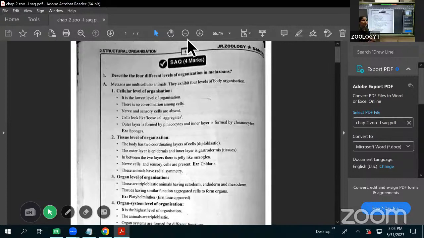Good afternoon. Welcome to Zoology first year class. In the last class we completed the SAQs of the first lesson. In the first lesson, one SAQ will come. Next is the second lesson. In this second lesson, mostly two SAQs are possible. That's why we discuss this important one.